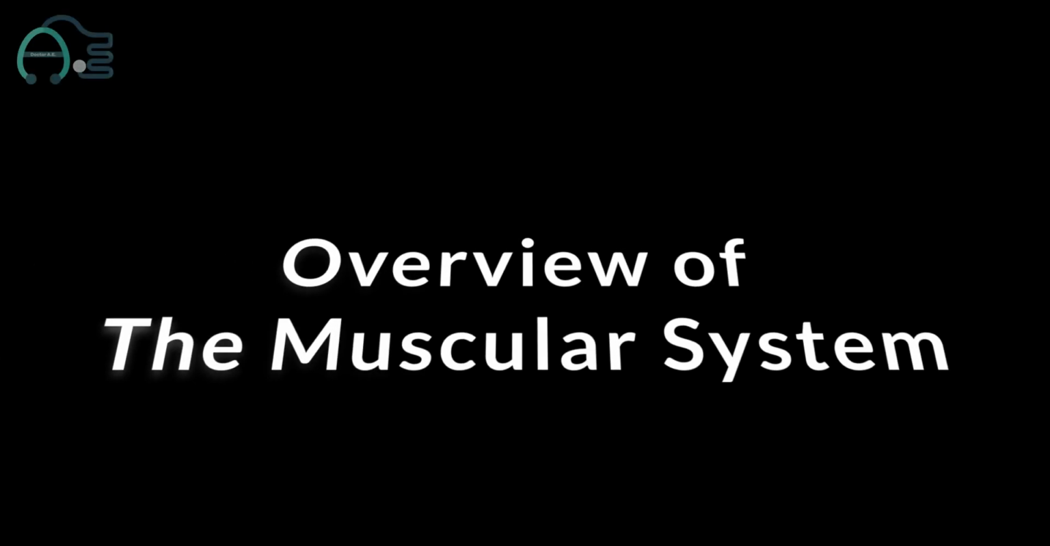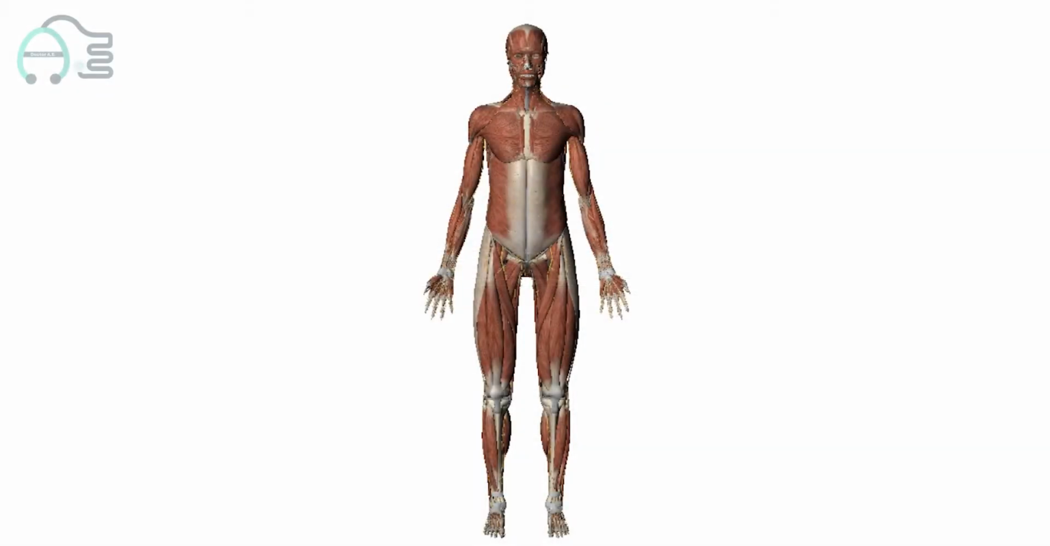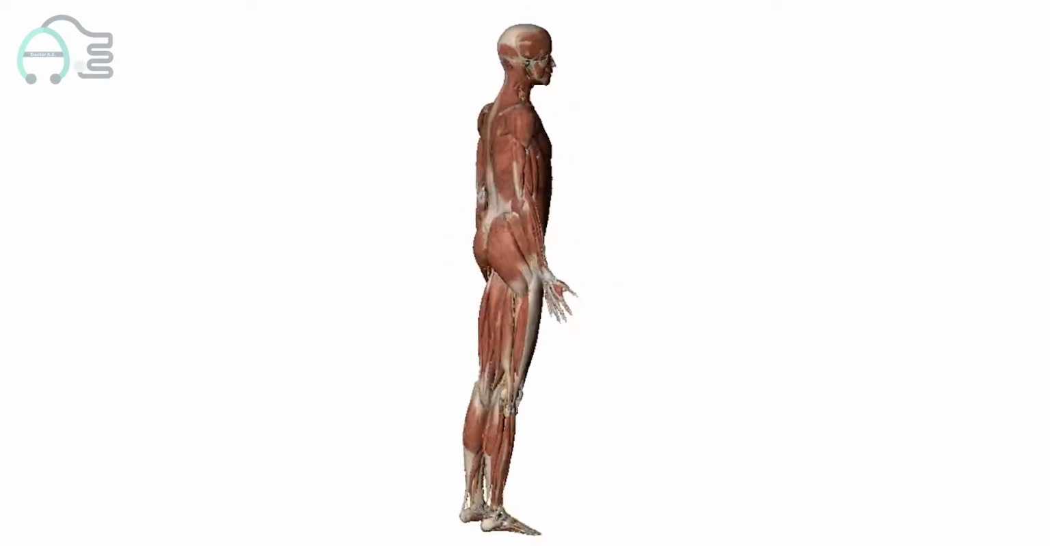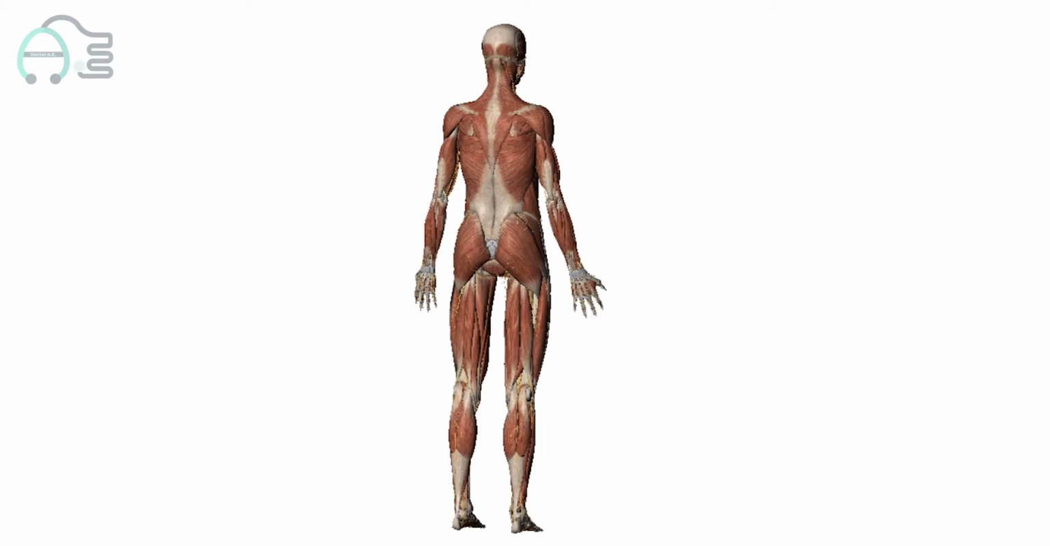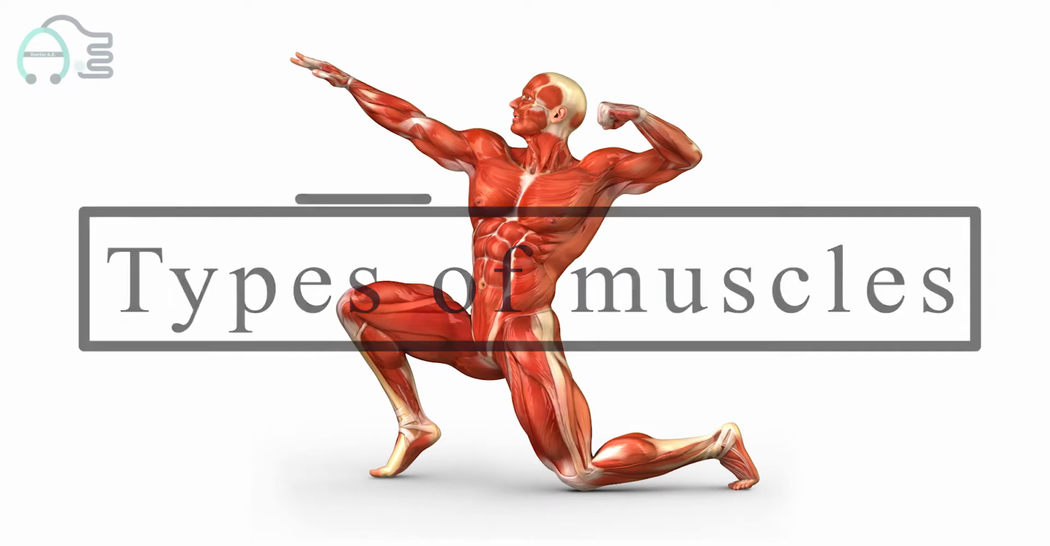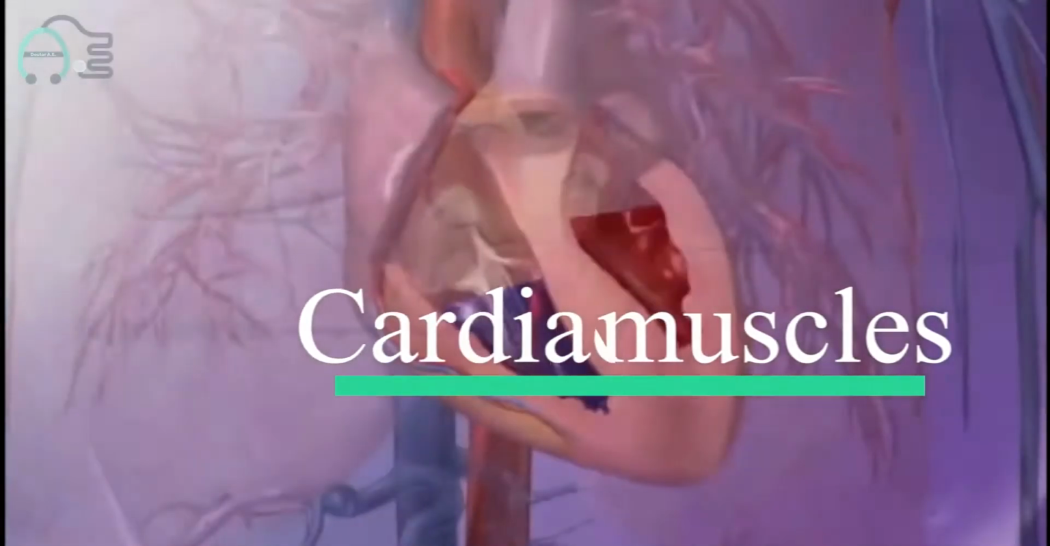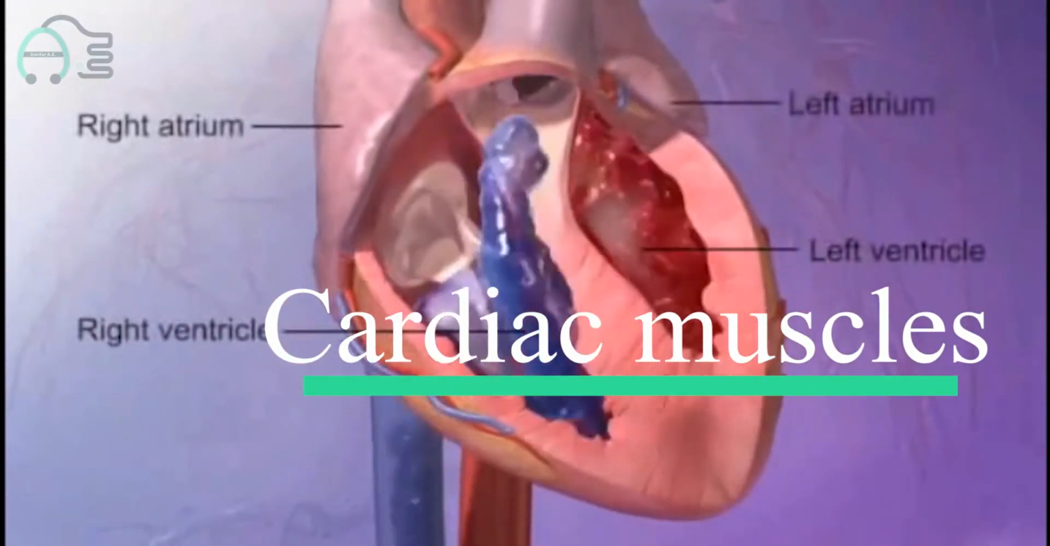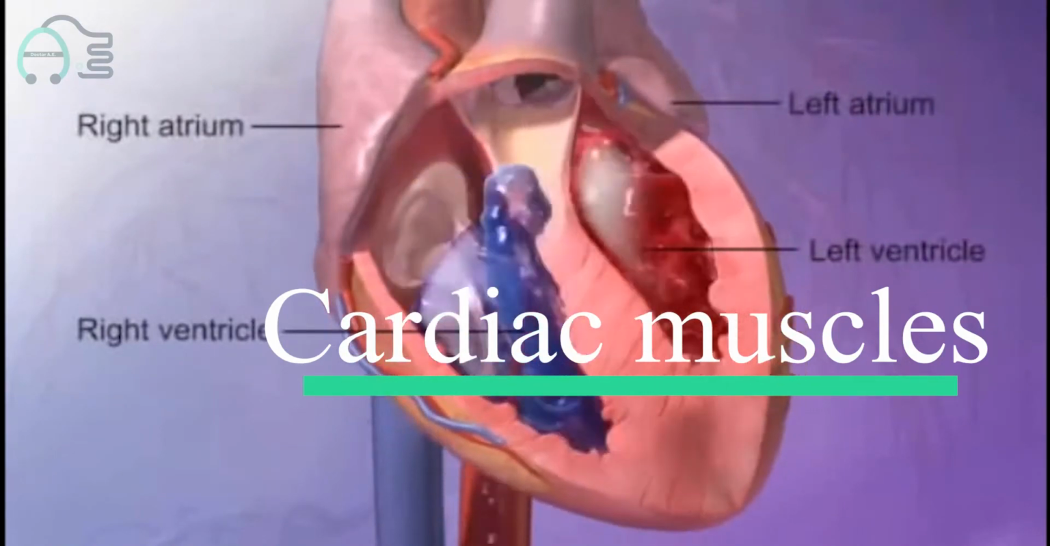Muscular system. The muscular system is composed of specialized cells called muscle fibers, and their predominant function is contractility. Types of muscles. Cardiac muscles. Found only in the heart wall, and they are under control of the autonomic nervous system involuntarily.